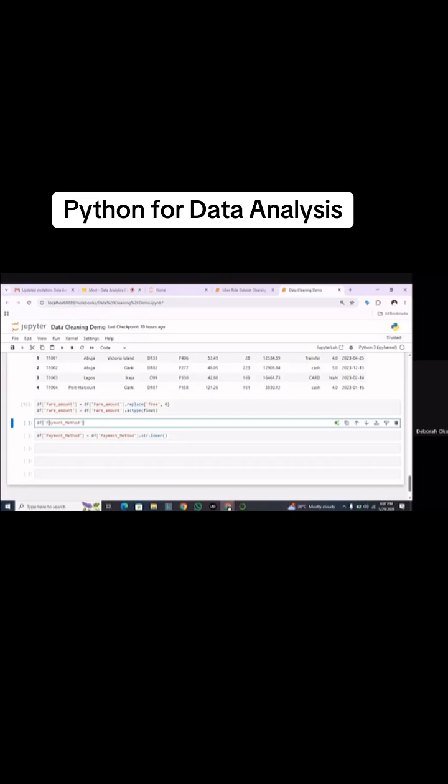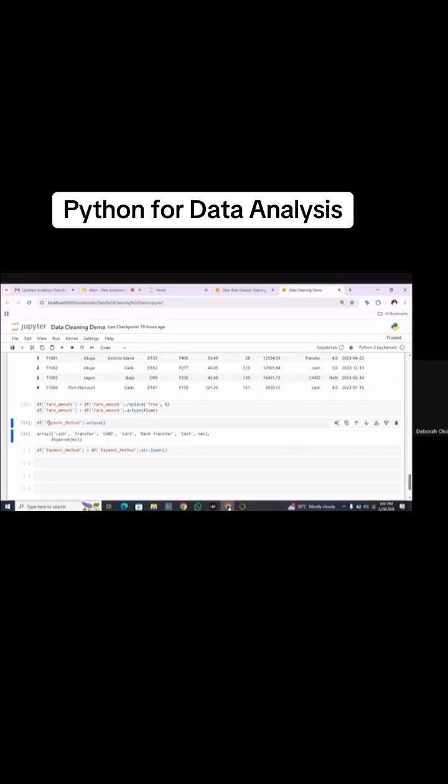Now, let's come back to payment method. Let's find the unique values in payment method. So we see we have cash, transfer, like I said, Python is case sensitive, and that's why we have cash and cash here, card and card here, and we have null values. I mentioned we will be carrying out imputation for the null values, using the mode as the most occurring value. But first we have to clean this.